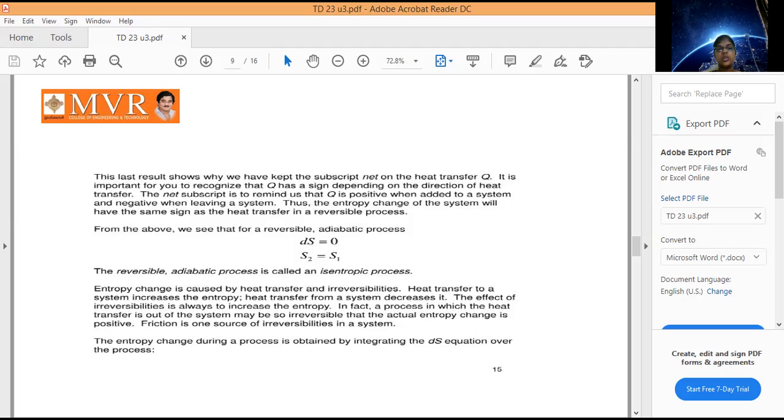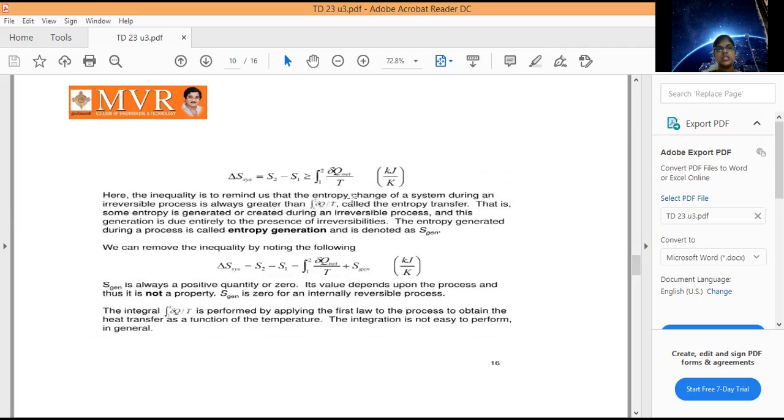The entropy change during a process is found by integrating the dS equation over the process. S2 minus S1, which we call delta S of the system, is greater than or equal to the integral from 1 to 2 of del q net by T. Here, for the greater than type, we remove the greater than and add entropy generation.